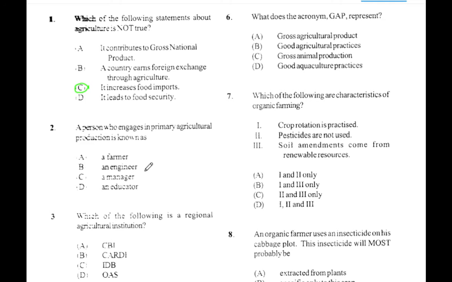Question number 2. A person who engages in primary agricultural production is known as A. Farmer. The answer is A. Farmer. B. An engineer. C. A manager. D. An educator. None of those.